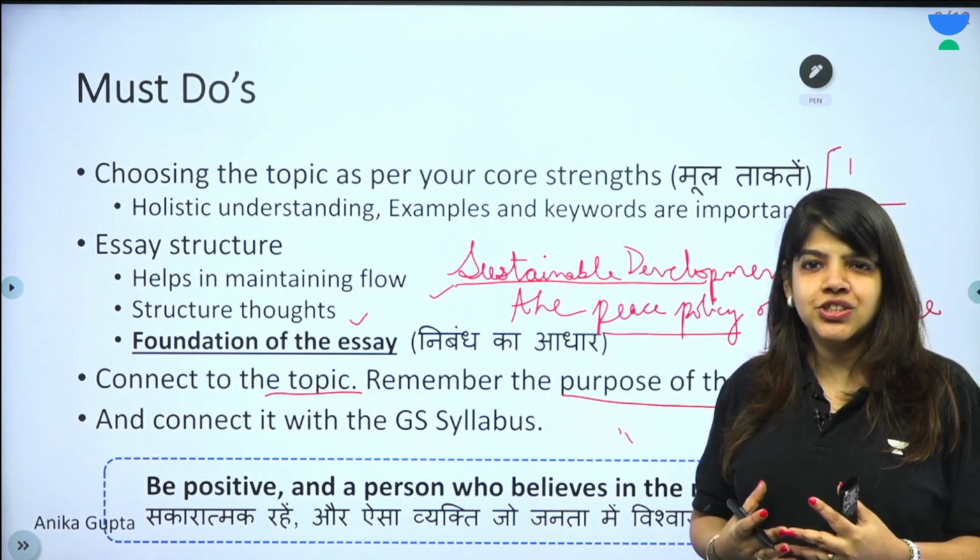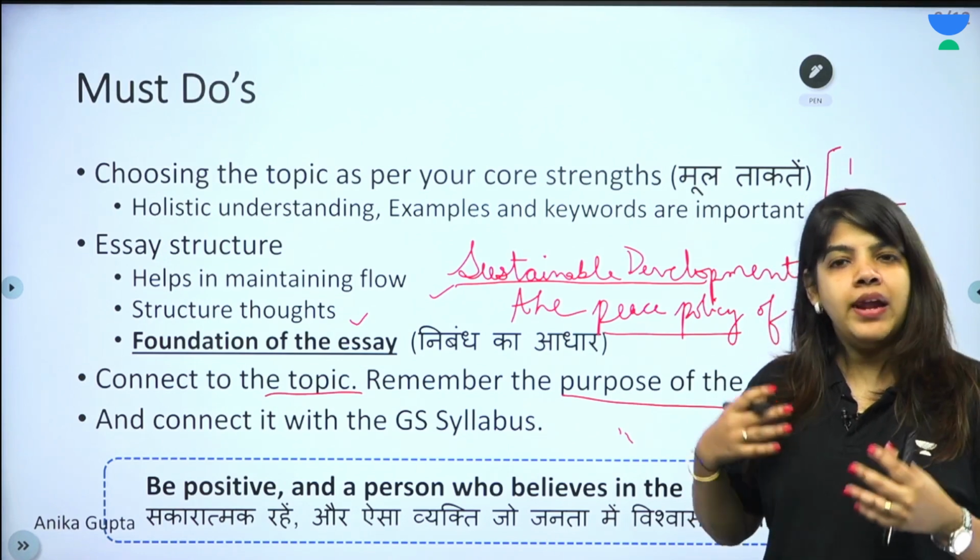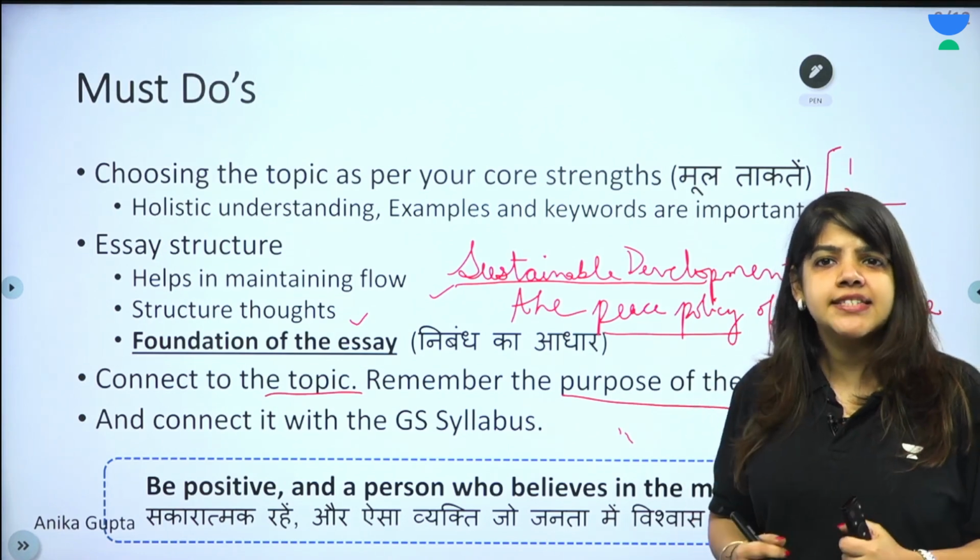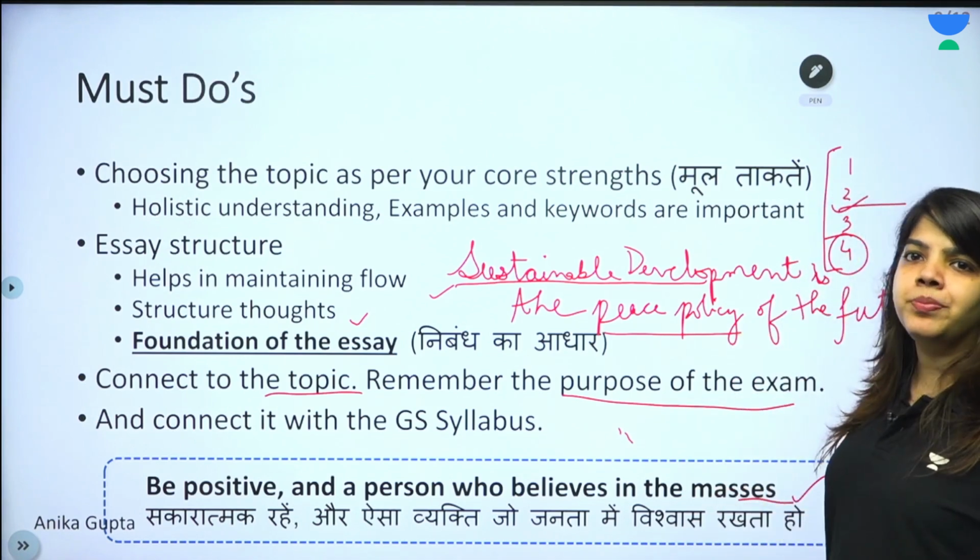If facing a situation, you will find a solution. You will innovate a solution. You should have a stand. This is what the essay is going to be about.